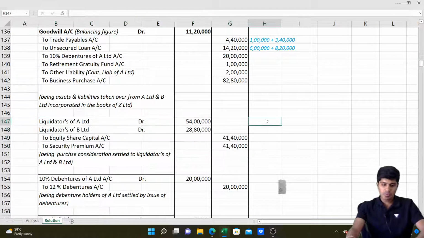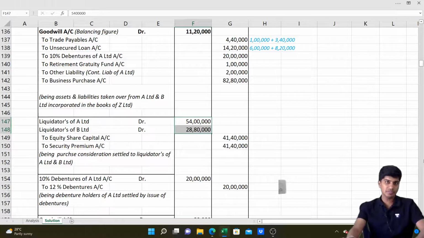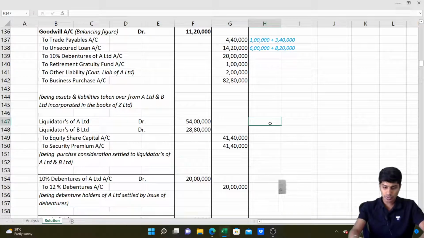So what should we do? We should basically do 54 lakh plus 28 lakh 80,000, divided by 20. That will give us the number of shares to be issued. Those number of shares we multiply by 10 here. I'll show it to you. 54 lakh plus 28 lakh 80,000. So this is the total value of purchase consideration. This we divide by 20 rupees per share.